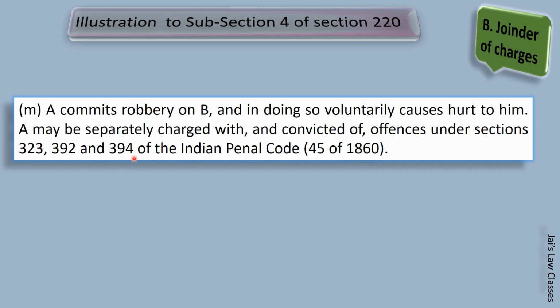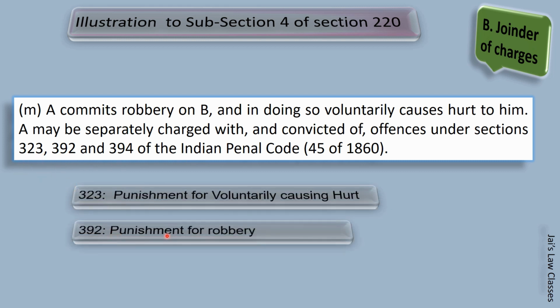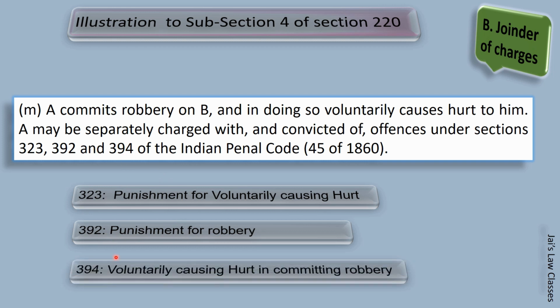So you must watch this lecture again and again, and automatically you will learn at least some sections of IPC. Section 323 is punishment for voluntarily causing hurt. Section 392 is punishment for robbery. Section 394 is voluntarily causing hurt in committing robbery. So IPC 1860 is also covered in an indirect manner.